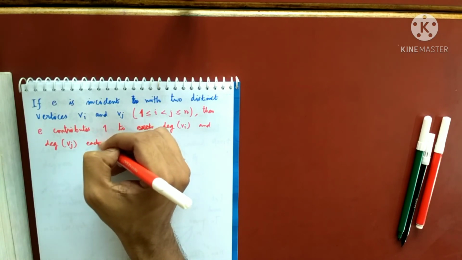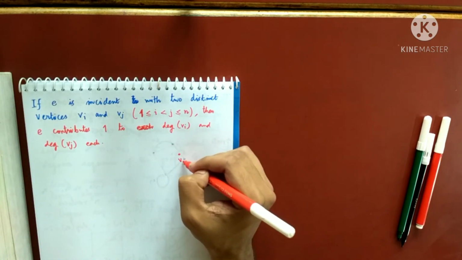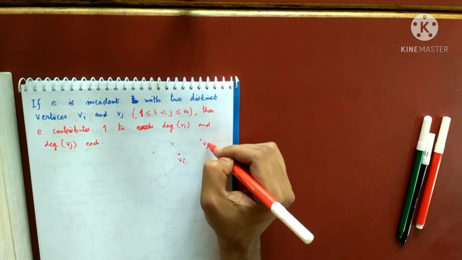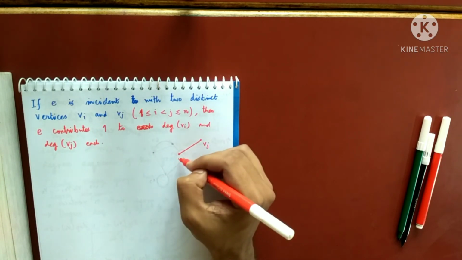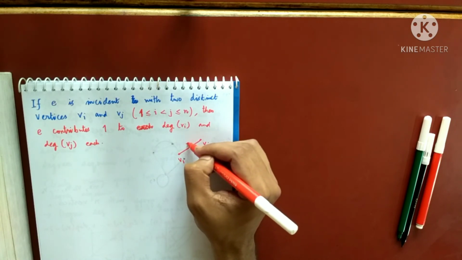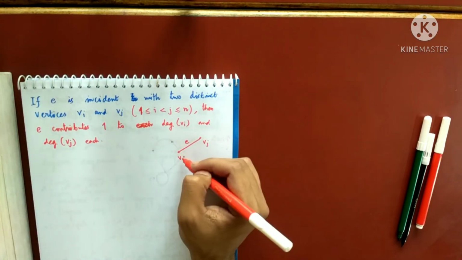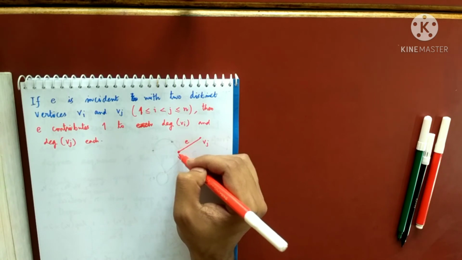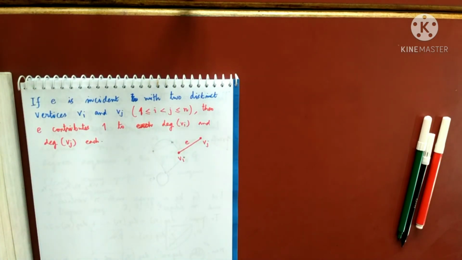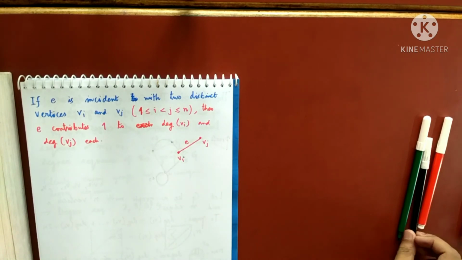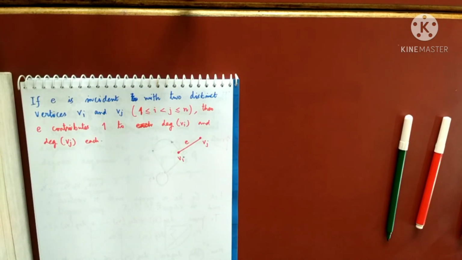If this is Vi and this is Vj and there is an edge like this, so this edge will contribute 1 to the degree of Vi, because due to this edge E, the degree of Vi is plus 1, and the degree of Vj will be plus 1. Did you get my point? Yes, sir.